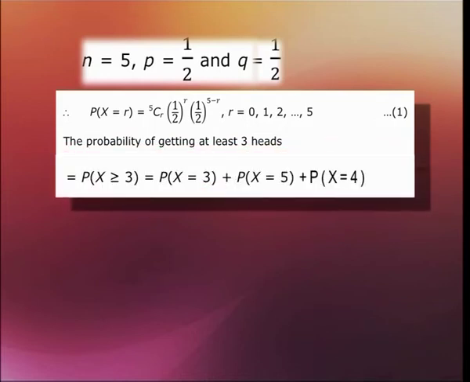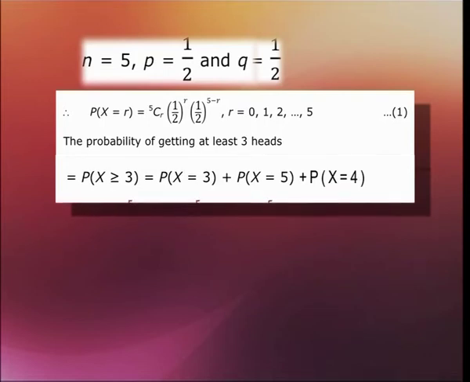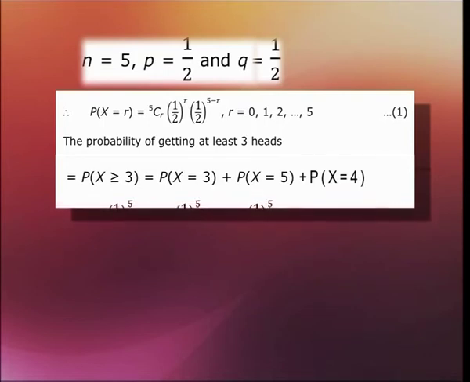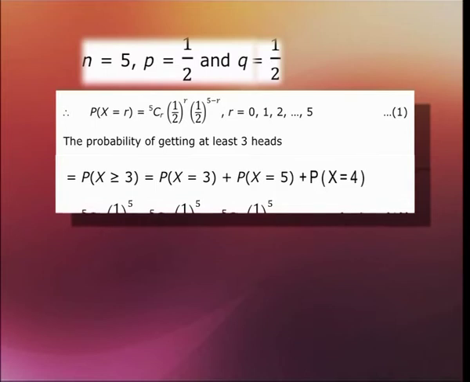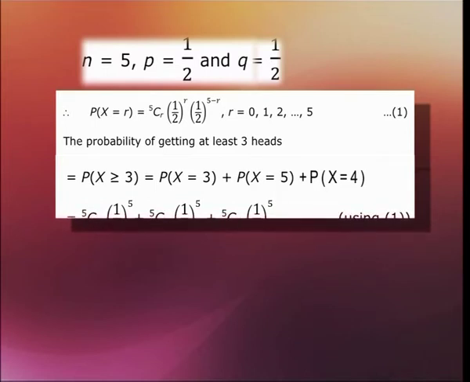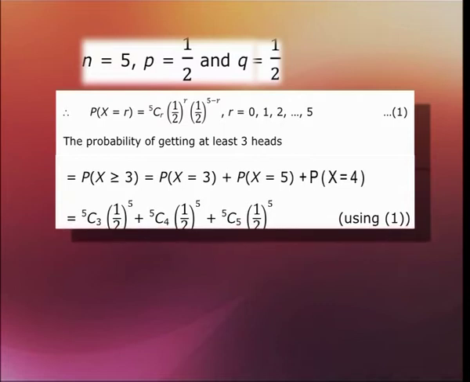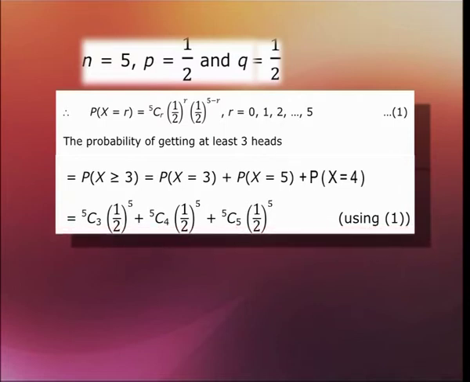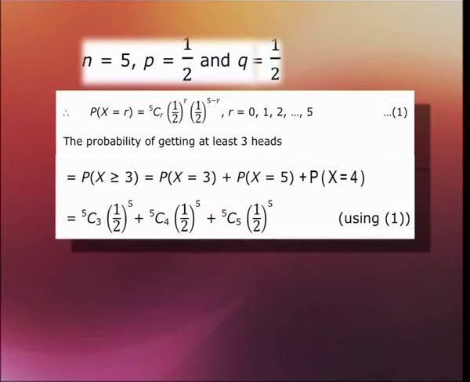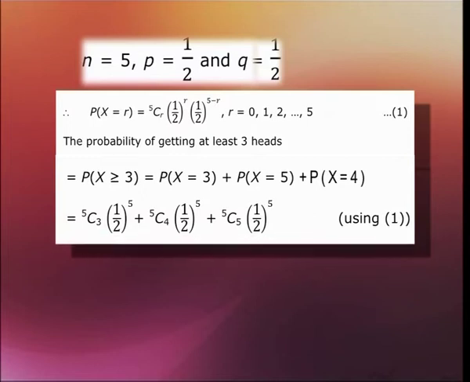So, that is equation number 1. Now, the probability of getting at least 3 heads means we are supposed to calculate the probability of X greater than or equal to 3, which is equal to the probability of X equals 3 plus the probability of X equals 5 plus the probability of X equals 4.